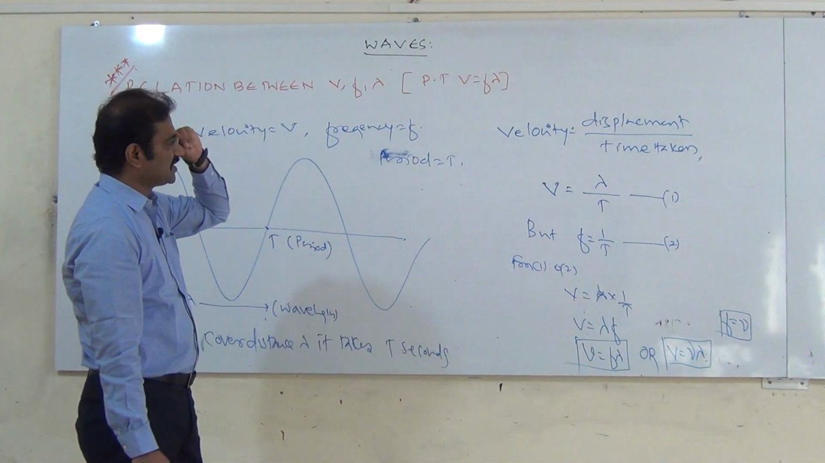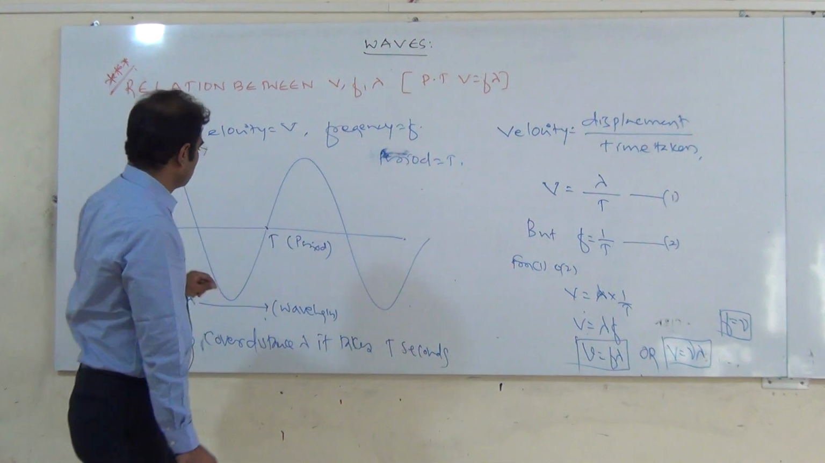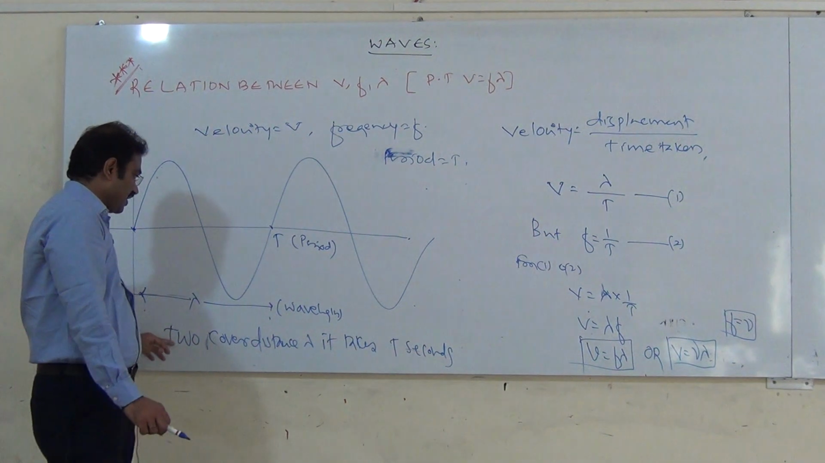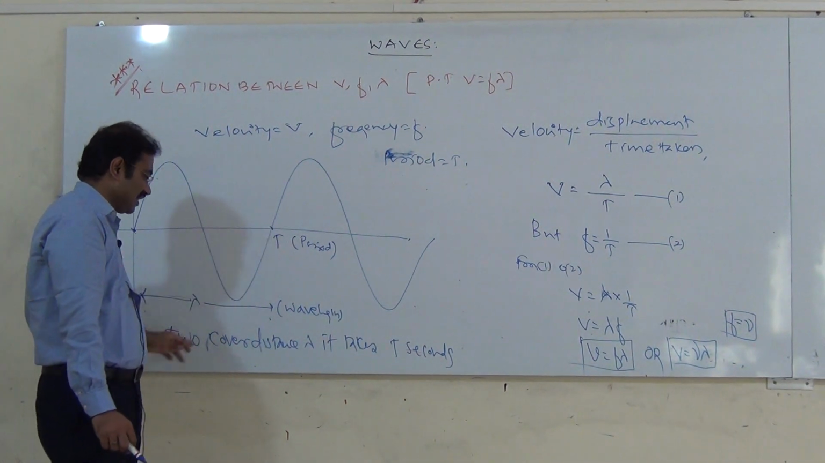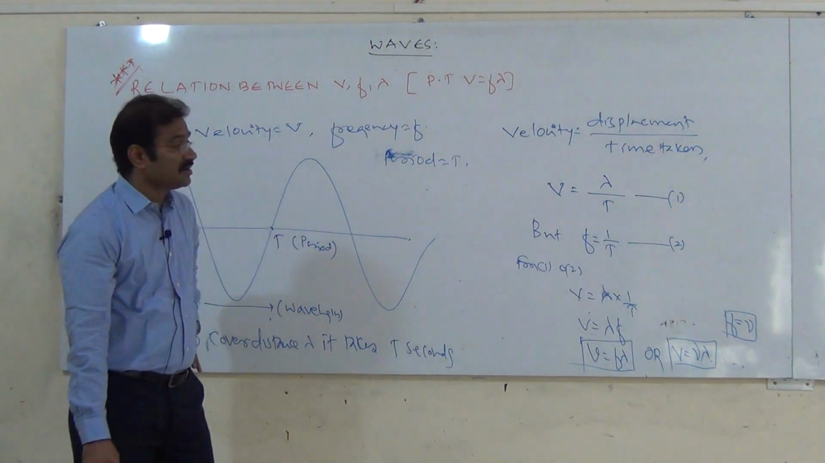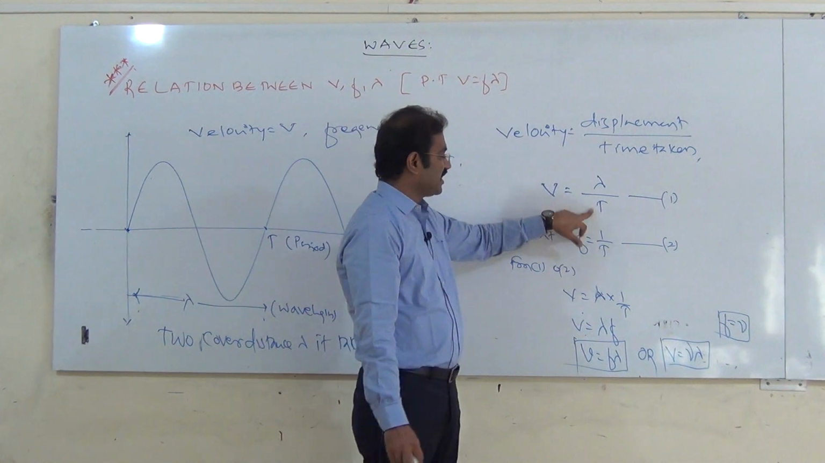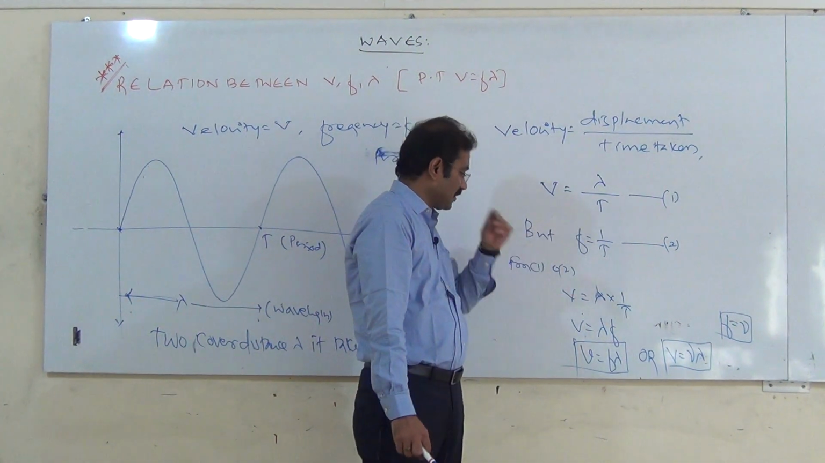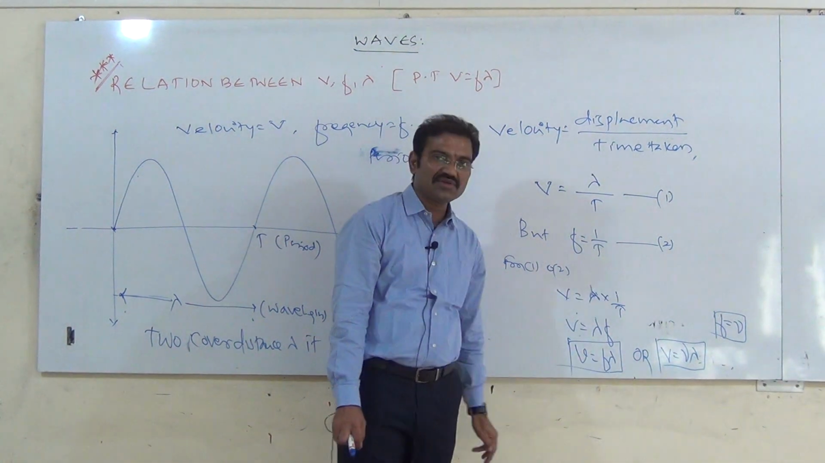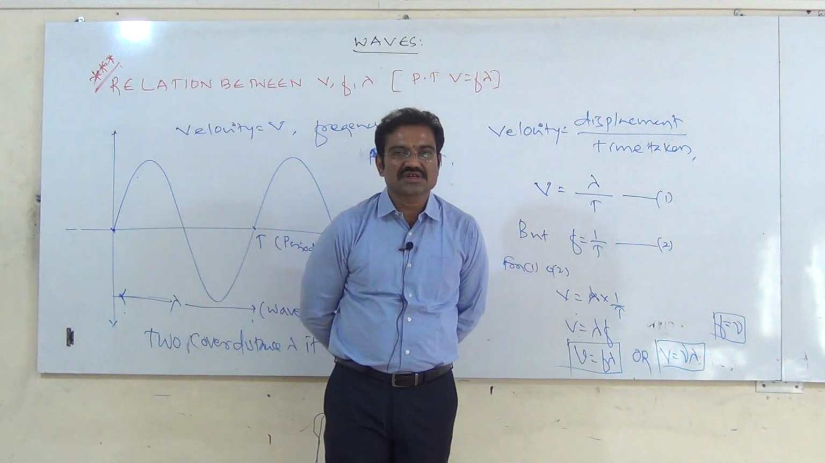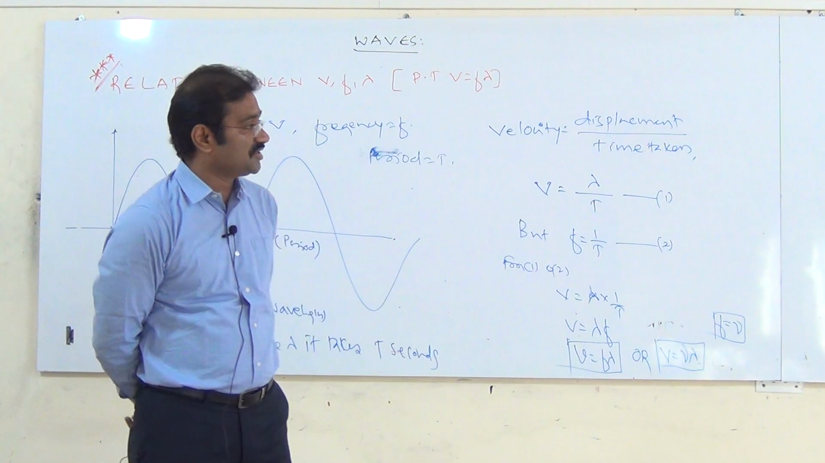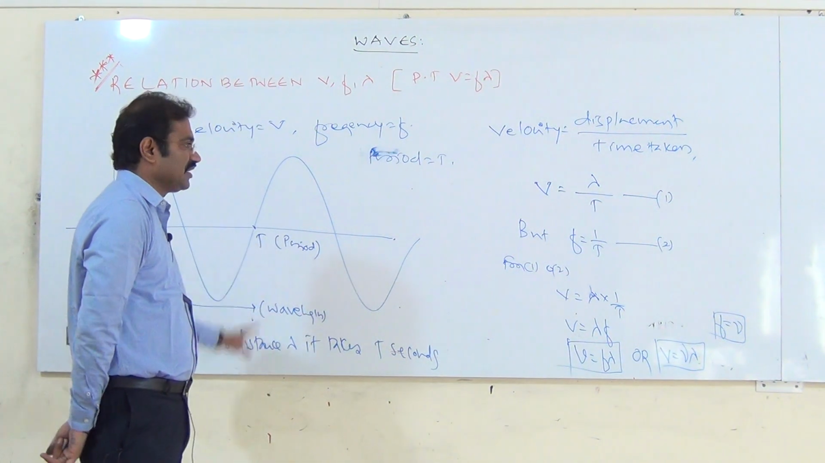This is the very simple relation. Velocity is equal to displacement divided by time taken. To complete one wave, that is to cover the distance lambda, it takes the time T seconds. Therefore, V is equal to lambda by capital T, f is equal to 1 by T, V is equal to lambda into 1 by T, 1 by T is equal to f, V is equal to f into lambda. So this is the relation between V, f and lambda, this is the main relation.